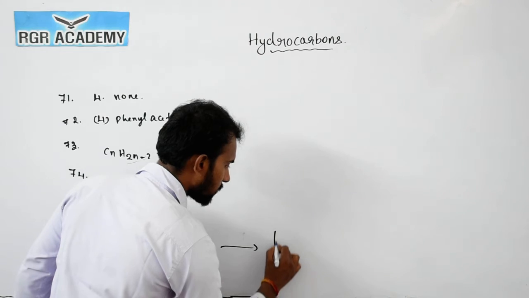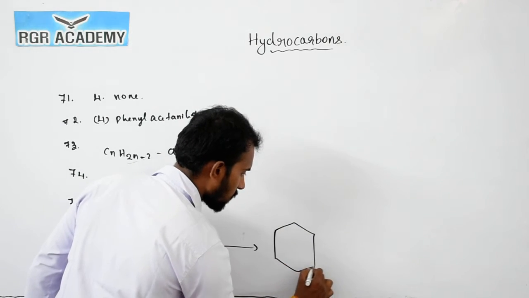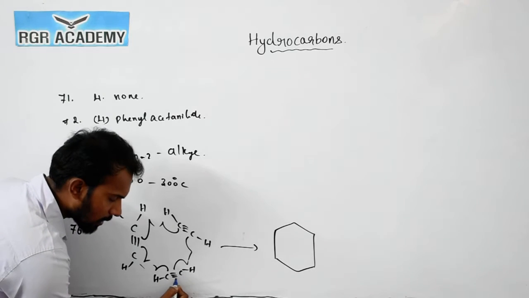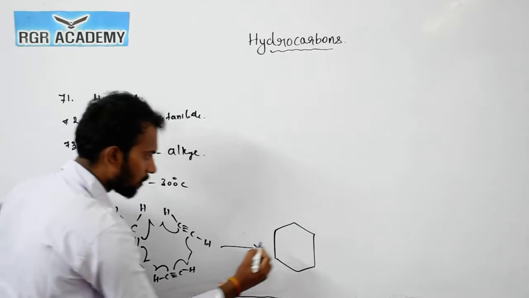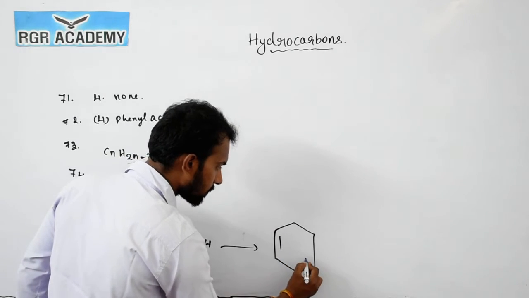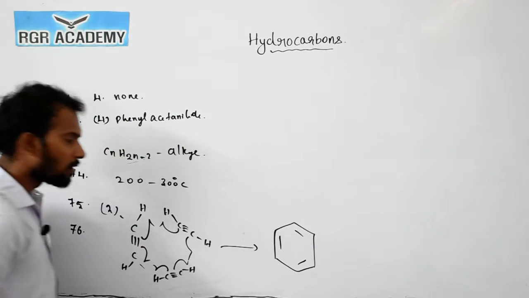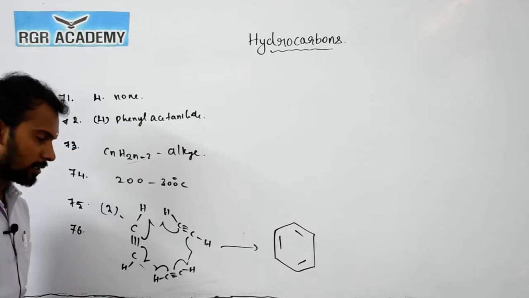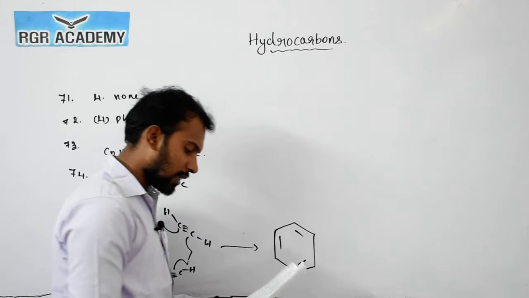So here you get the structure: a double bond here, and here it is a single bond. Again here is the double bond, and here the single bond. So the structure is a ring. So benzene can be prepared by the polymerization of acetylene. Right.